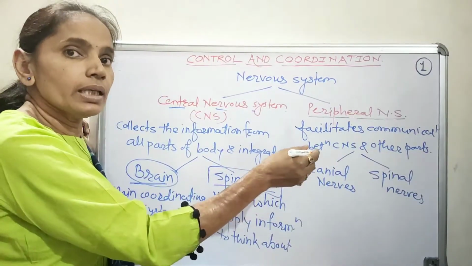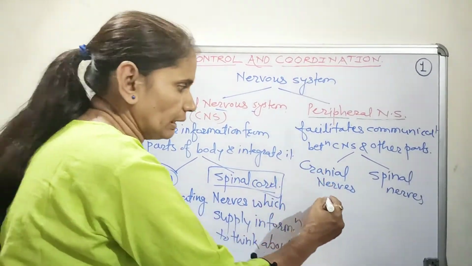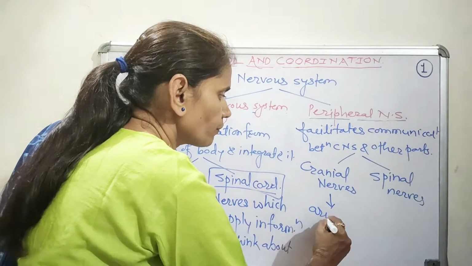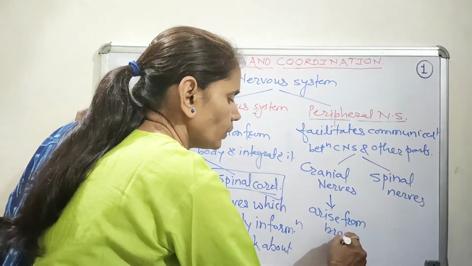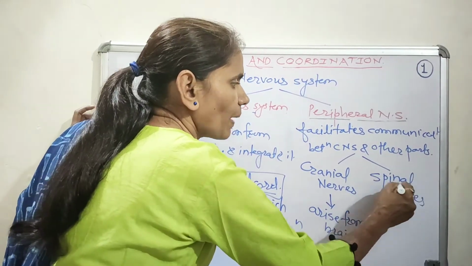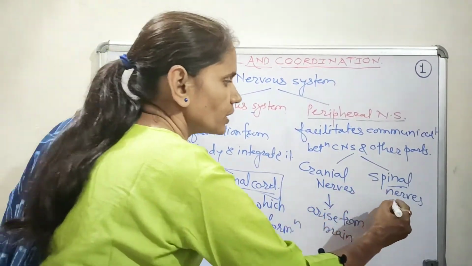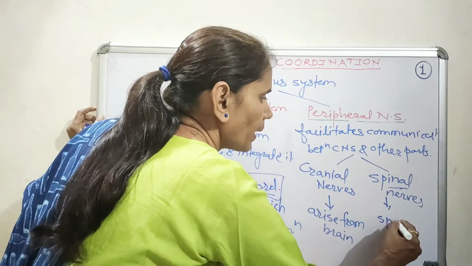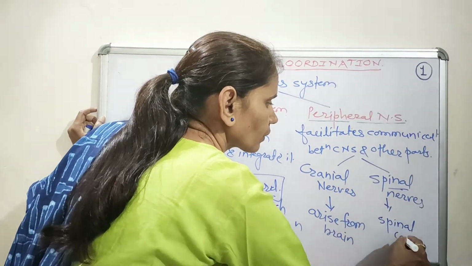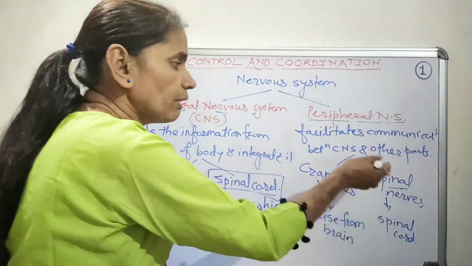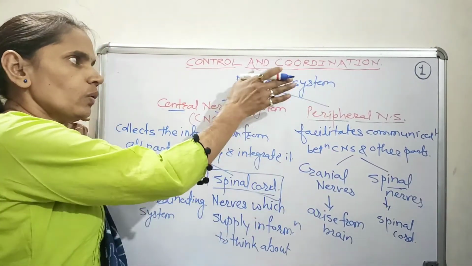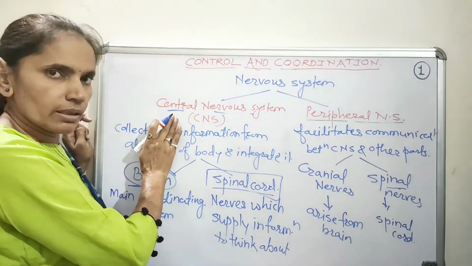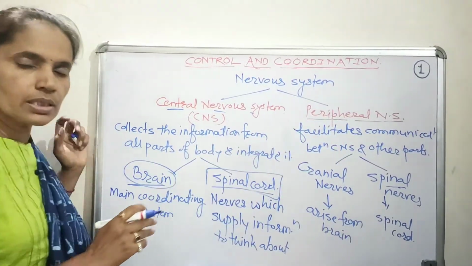So the peripheral nervous system consists of cranial nerves, which arise from the brain, and it also consists of the spinal nerves. As its name suggests, it arises from the spinal cord. Because of these different nerves, this communication is facilitated.